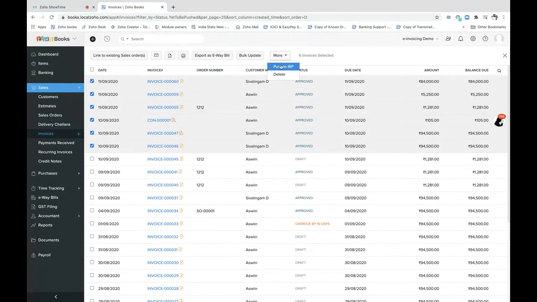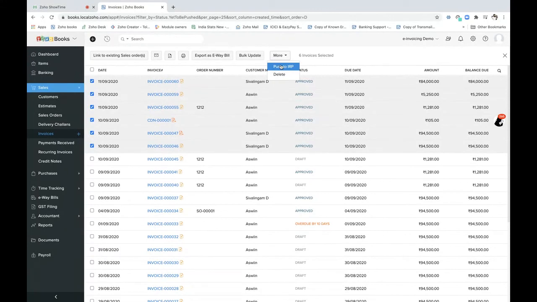Now what is the next thing that has to be looked into here? What if there are some errors? How is that being handled for you? If an invoice is created manually, we'd be showing the error for that one invoice. But what about bulk invoices? We will drop an email to the admin email ID stating that you have tried generating the IRN number for all these invoices, but there are some errors in a few invoices.